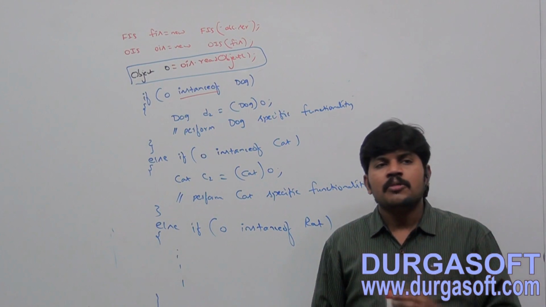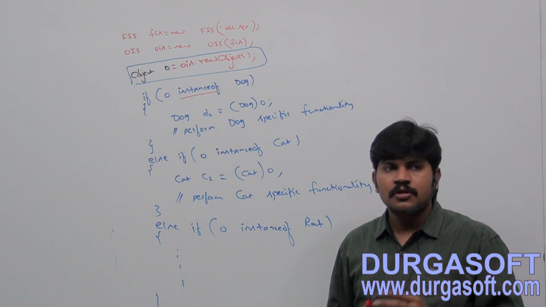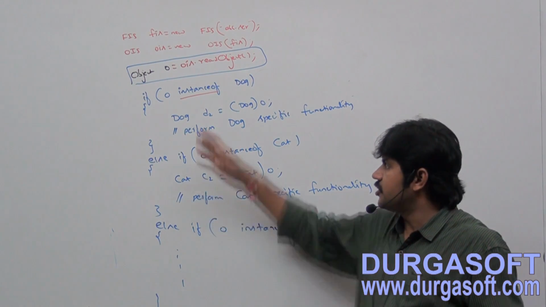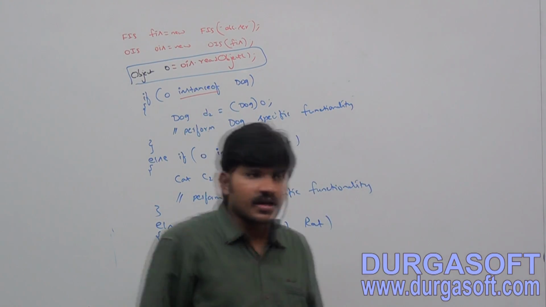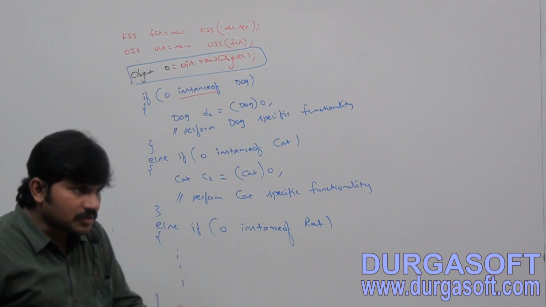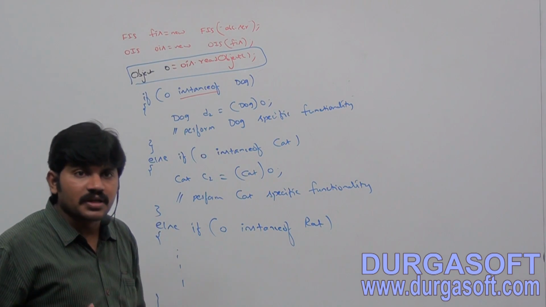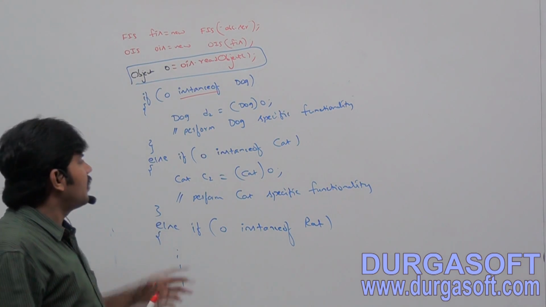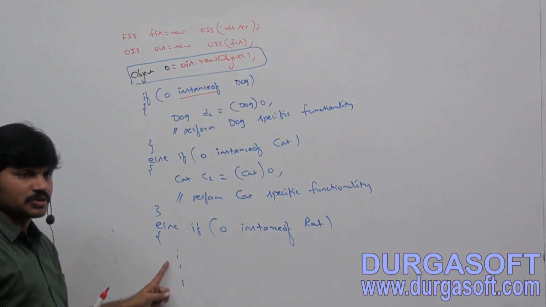Is it clear? But here you may ask, sir, for every object we are required to write this much code. Again, for every object we require to write this much code. Then for the first object, second object, third object, the length of the code may increase. You may have the doubt, sir, I don't want to write this code separately for every object.